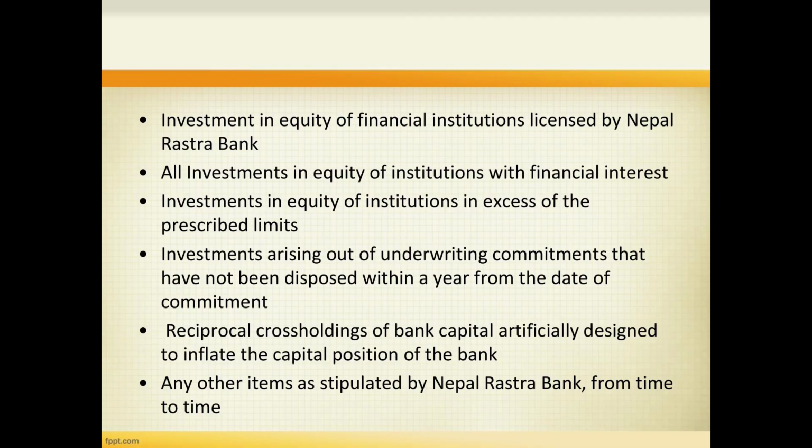Investments in equity of institutions in excess of prescribed limits. These are all the very same as in Capital Adequacy Framework 2015. Investment arising out of underwriting commitments, reciprocal cross holdings, and any other items as stipulated by the Nepal Rastra Bank from time to time.